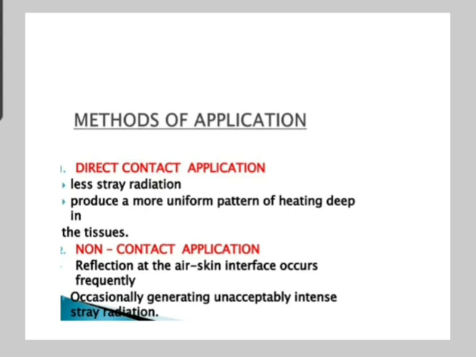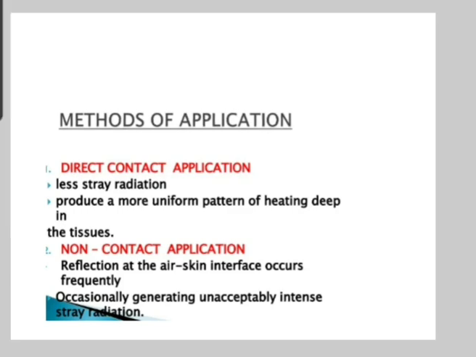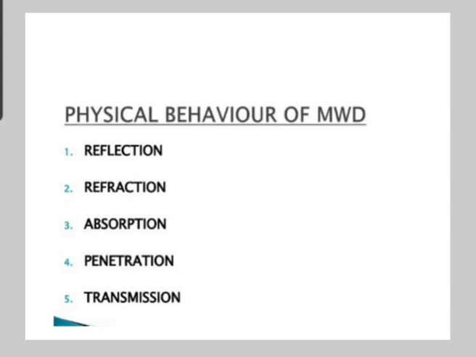Next is the method of application: direct contact application and non-contact application. In direct contact application, less stray radiation is produced and a more uniform pattern of heating deep in the tissue. In non-contact, reflection at the air-skin interface occurs, occasionally generating unacceptably intense stray radiation. Then the next is physical behavior of MWD. It consists of reflection, refraction, absorption, penetration, and transmission.